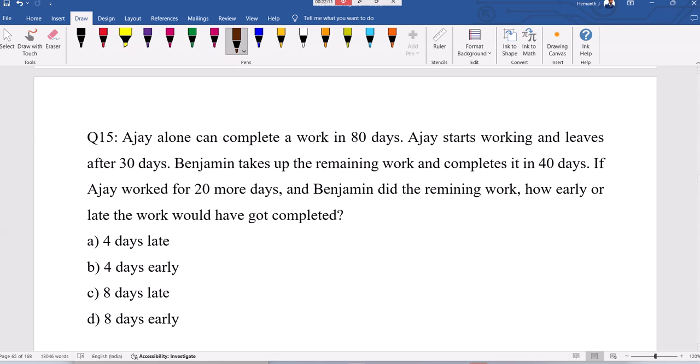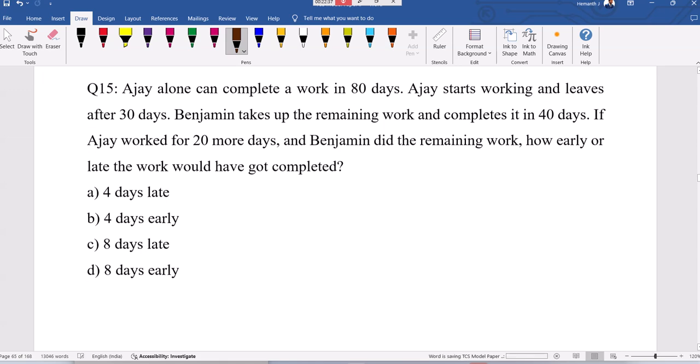Ajay alone can complete a work in 80 days. Ajay starts working and leaves after 30 days. Benjamin takes up the remaining work and completes it in 40 days. If Ajay worked for 20 more days and Benjamin did the remaining work, how early or late has the work to be completed? Again, good question.